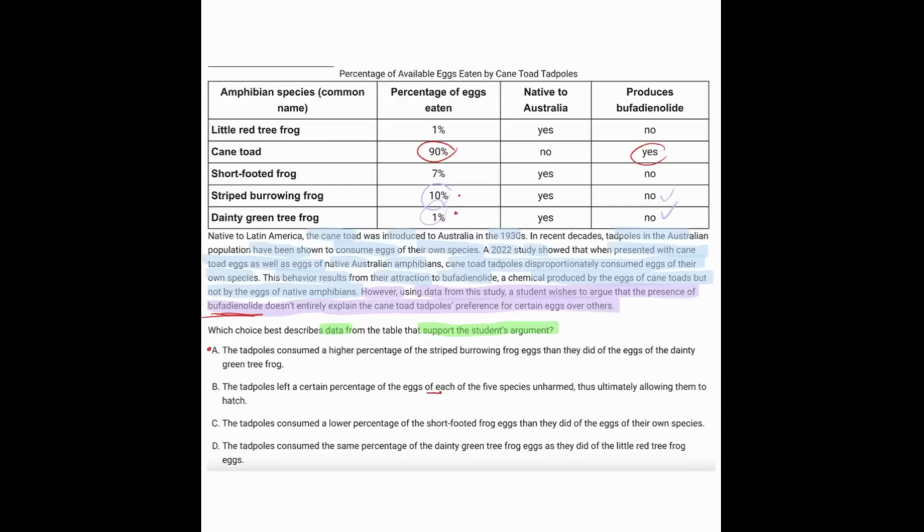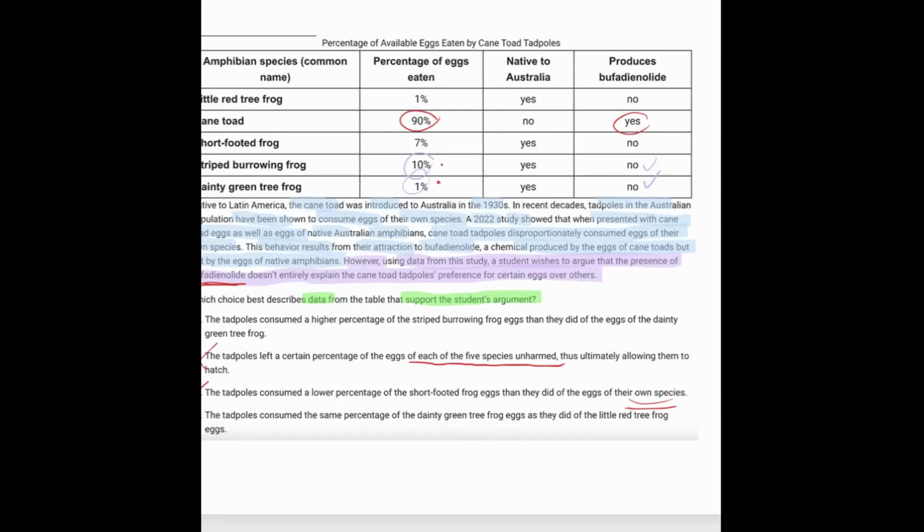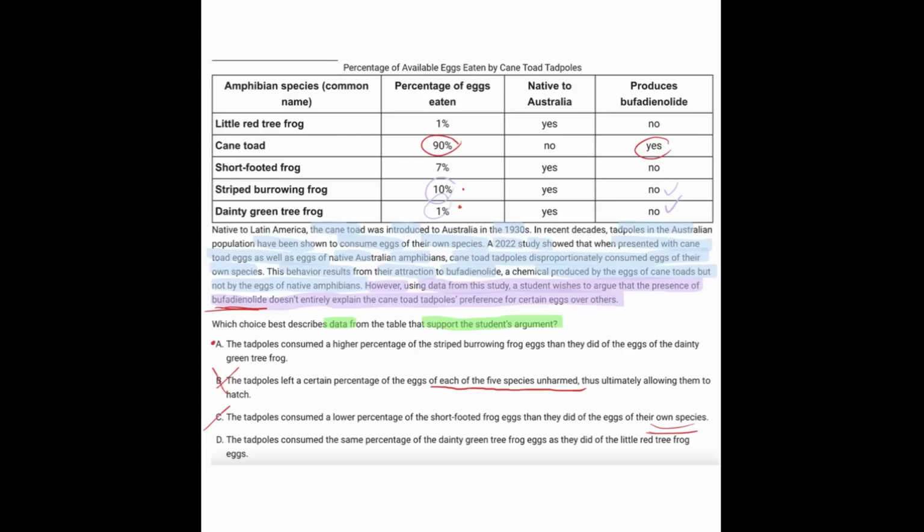If they're treating each of them the same way, we're not seeing any differences, so we can get rid of that one. And C, the tadpoles consumed a lower percentage of the short-footed frog eggs than the eggs of their own species. Well, the own species has to do with the presence of that chemical. So that's not really the comparison we're looking for right now. That one was the one that we know is the case, and no one's arguing against that.